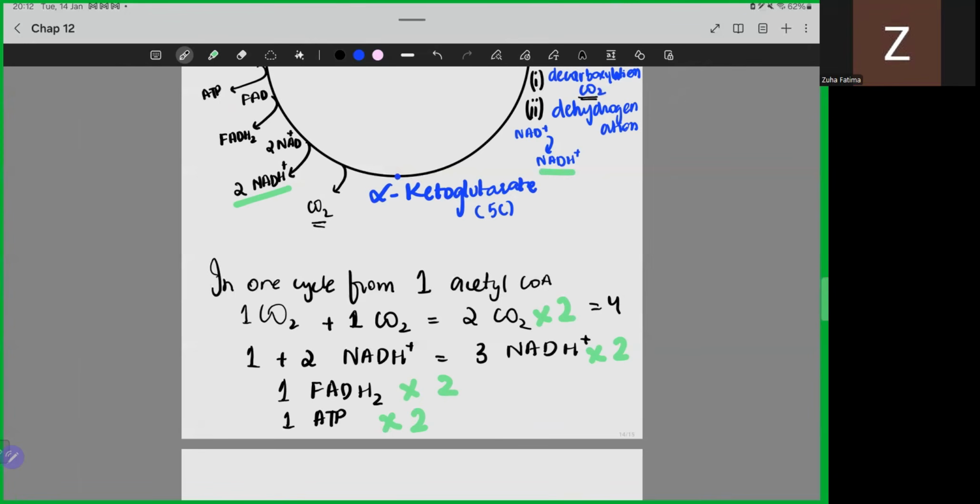Anka, you had a question. Let me read. Yes, because there are two acetyl, we're doubling everything. Yes, that's it. I think so. Now it's clear to all.